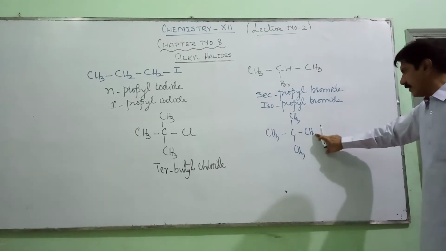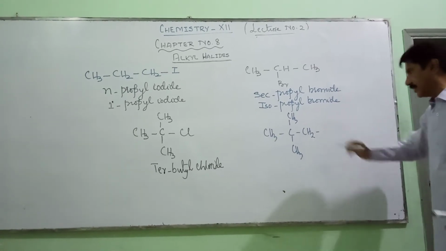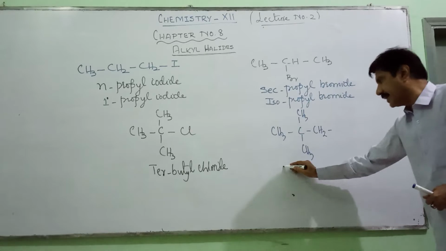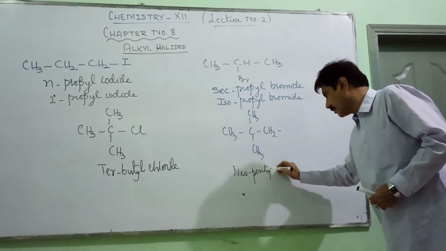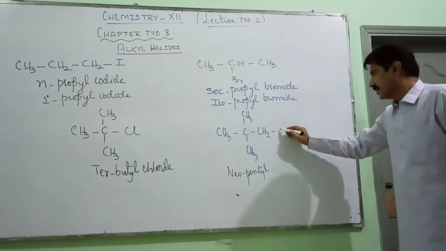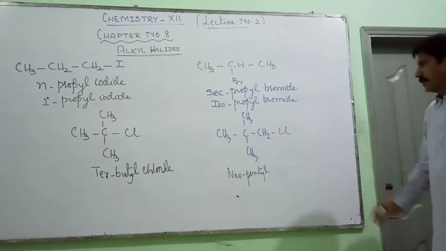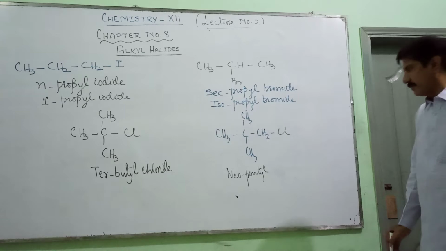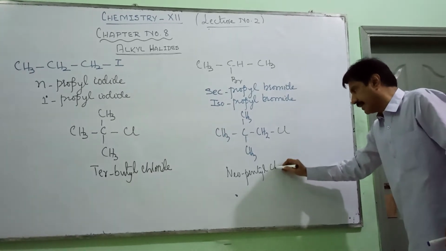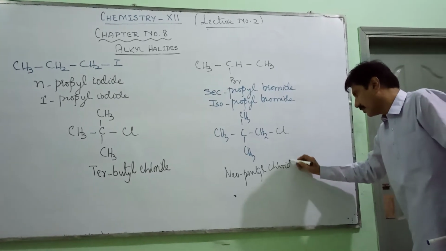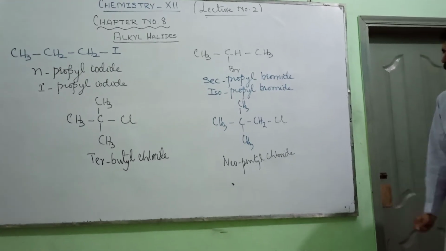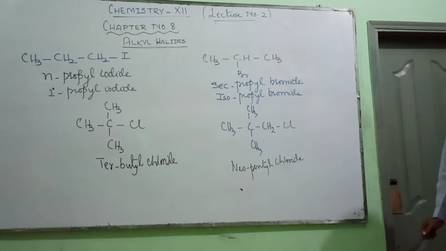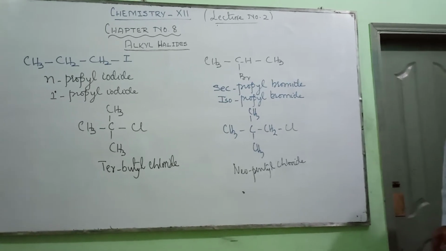If we remove one hydrogen atom from this carbon, now it becomes neopentyl. And if I write chlorine in place of that hydrogen on this carbon, it has become neopentyl chloride. So this is the way we name alkyl halides in the common system.